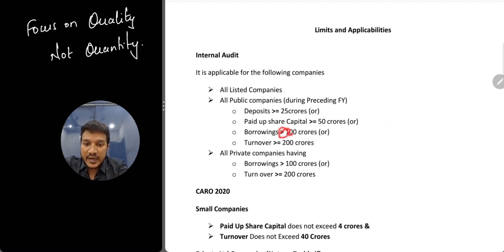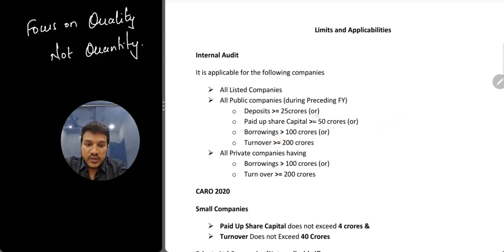Borrowings, again it's only greater than. This is the catch. ICAI might ask you a 2 marks question on this. Okay, even if borrowings are 100 crores, internal audit is not applicable. Only if it is greater than 100 crores, only then internal audit is applicable. And then turnover, again greater than or equal to 200 crores, even if it is 200 crores, internal audit is